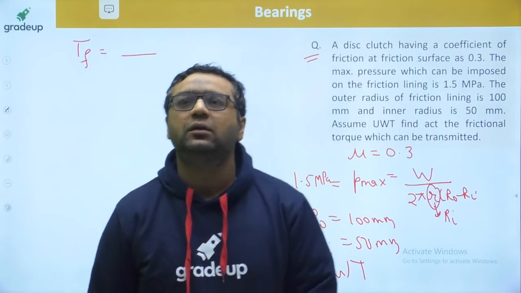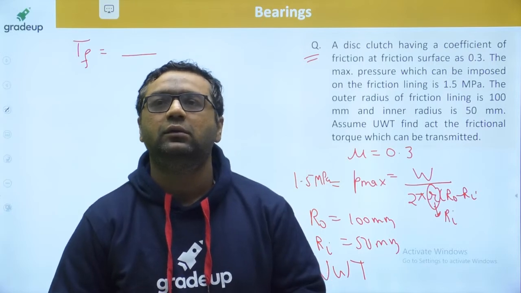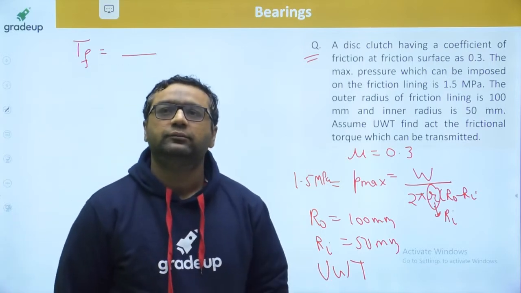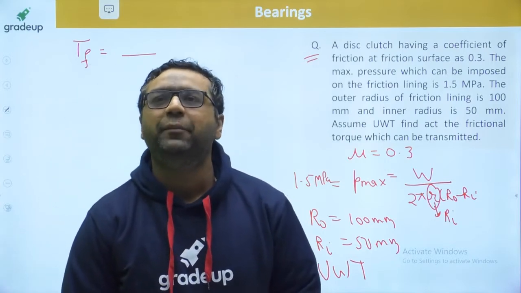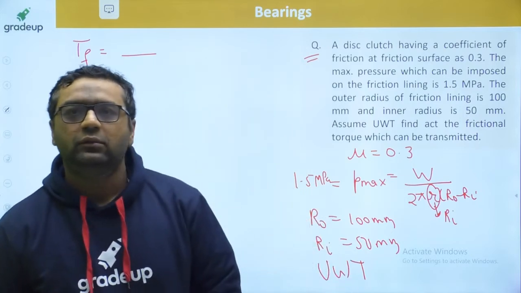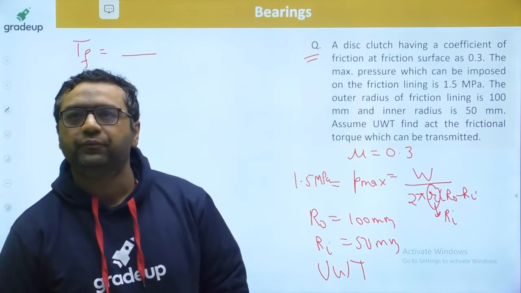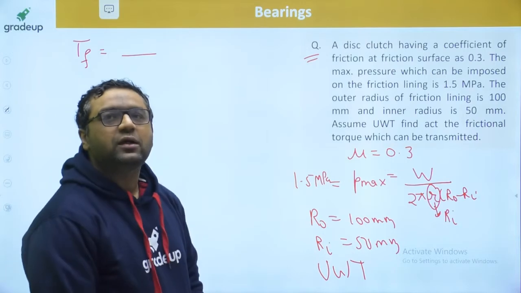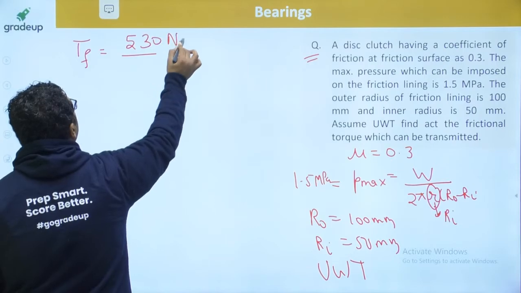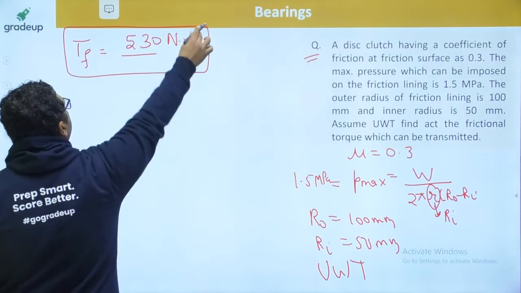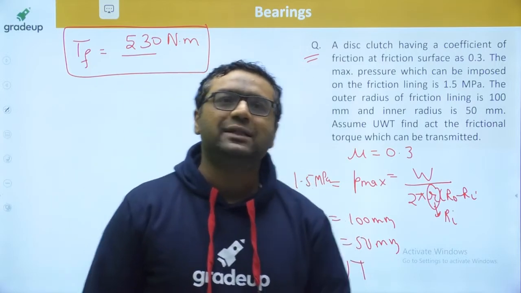Yes, Mukesh. Okay, Pratik, no issue. Some calculation mistakes may be coming while solving this question. Very good, Abhishek. You got the right answer. The answer for this will be 530 Newton meter. So with this, guys, we have completed one type of bearing. Now we are entering into the second type of bearing.